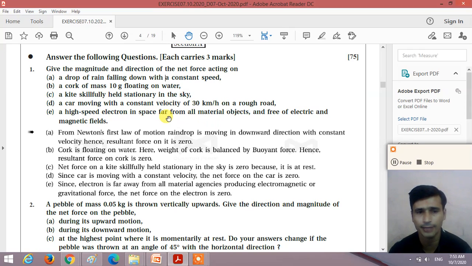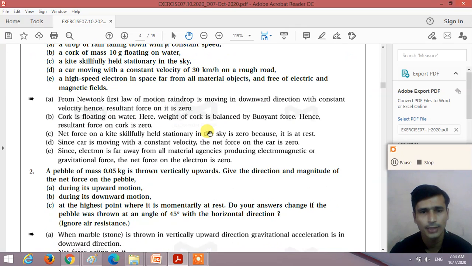But here the electron is far away from all other objects producing electric, magnetic or gravitational fields. The electron is alone at a very far distance from all objects, so the net force on the electron is zero. So understand this first question.